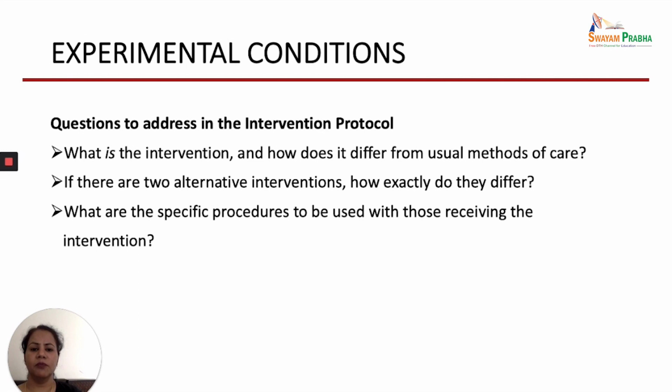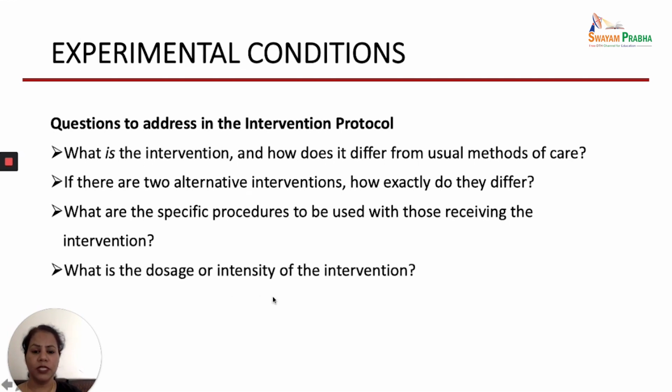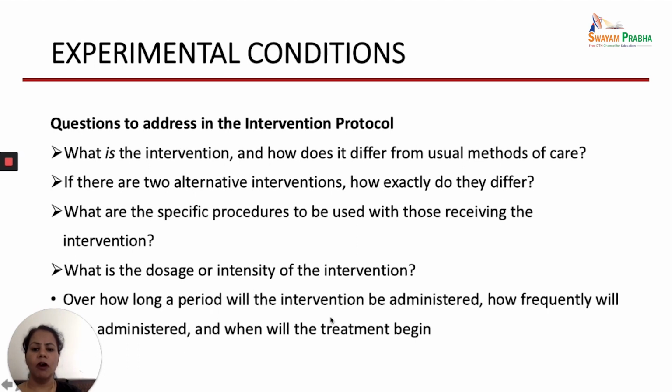Then, what are the specific procedures to be used with those receiving the intervention? What type of procedures, step by step, will you use for the subjects receiving the interventions? What will be the dosage or intensity of the intervention? For example, if you are giving turmeric mouthwash for oral mucositis, what is the dosage and how much turmeric mouthwash will you use? Over how long a period will the intervention be administered? What will be the duration, how frequently will it be administered, and when will the treatment begin? You need to decide it beforehand.